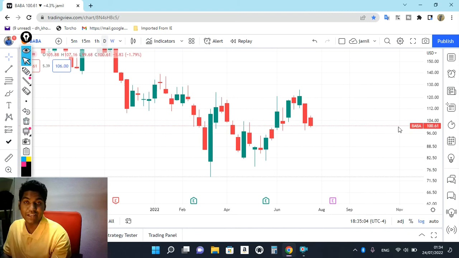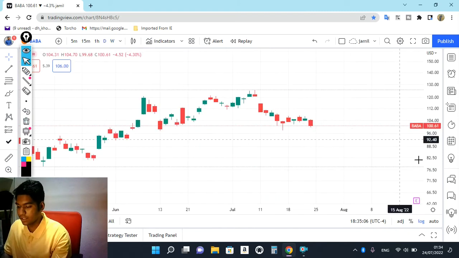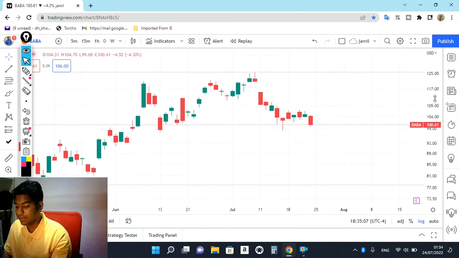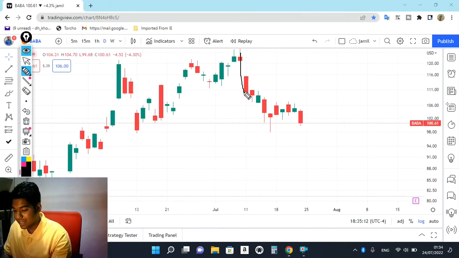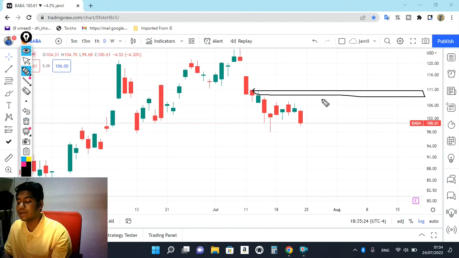So let's take the daily time frame to understand the market movement. Last time we discussed that after sharp selling the market is in its first pullback, and now it's selling again. We discussed how we can understand the place where we can plan to buy. We discussed last week 110, 111: this is the place where we can plan for the buy.